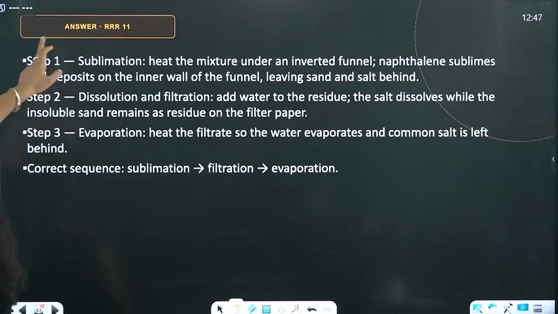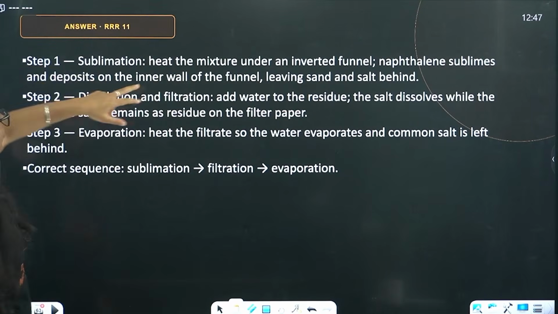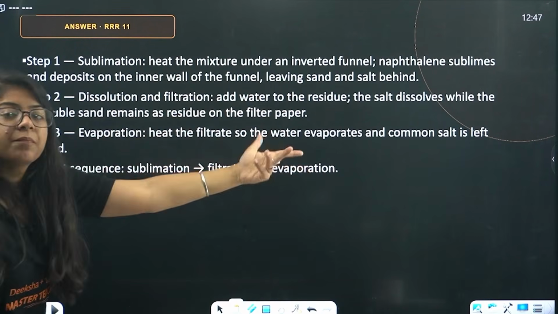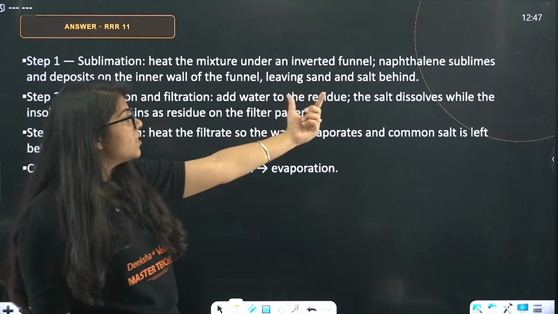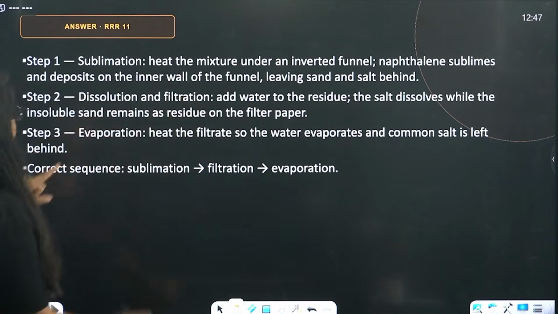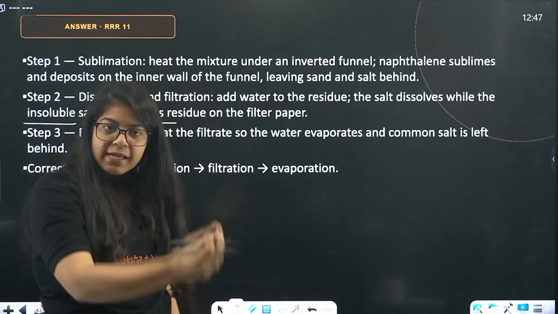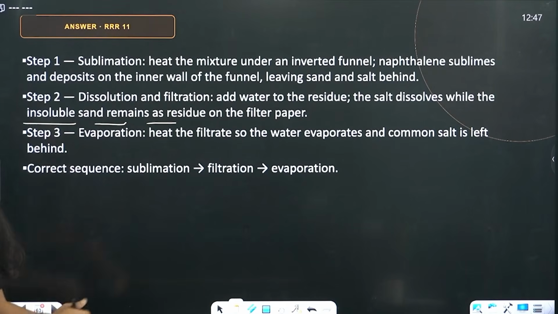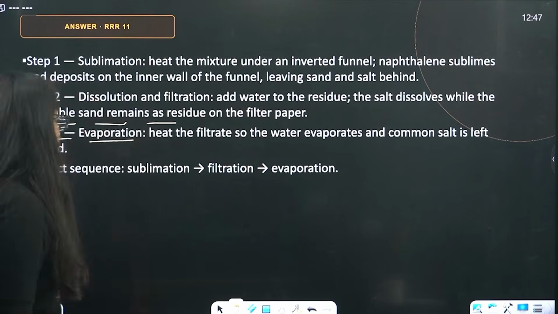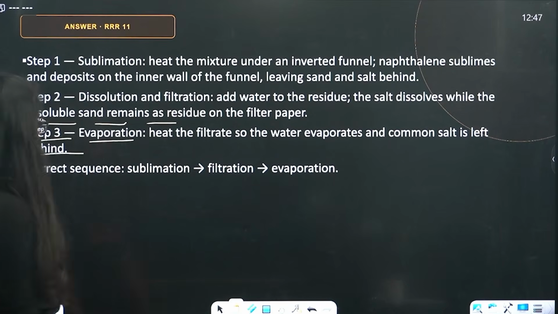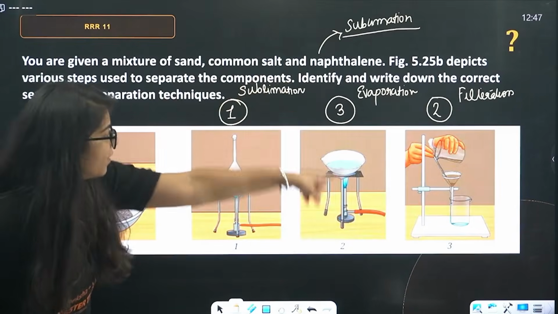What's your final answer? Step 1. Sublimation. Heat the mixture under an inverted funnel. Naphthalene sublimes and deposits on the inner wall of the funnel, leaving sand and salt behind, just as we discussed. Step 2. Dissolution and filtration. Add water to the residue. The salt dissolves while the insoluble sand remains as residue. Residue means the excess amount. It settles down on the filter paper. Step 3. Evaporation. Heat the filtrate so the water evaporates. Common salt is left behind. So, the correct sequence is sublimation, filtration, evaporation.